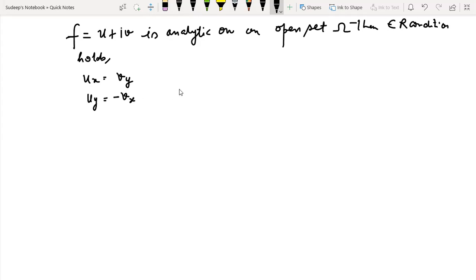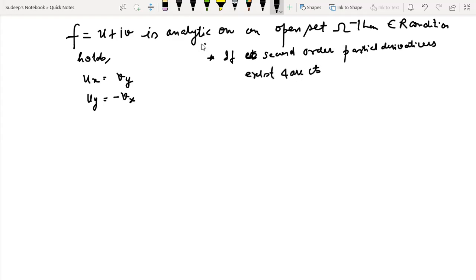Right? Now, one statement I'm giving: if the second order partial derivatives exist and are continuous, then what can we write? Then I know that I can differentiate this partially with respect to x.